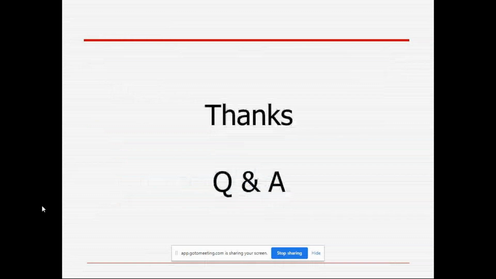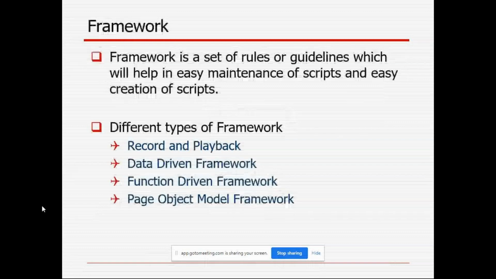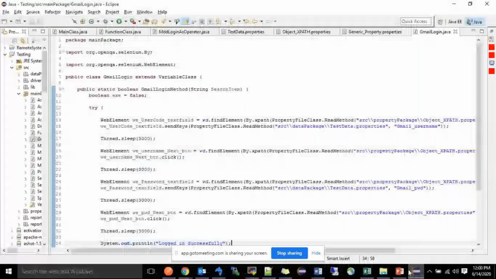This one again I will explain directly in the code only. I will show one code here. After that I will show one demo, then we'll conclude it.